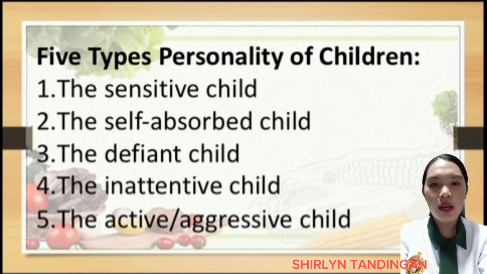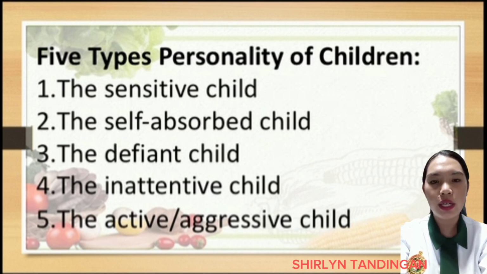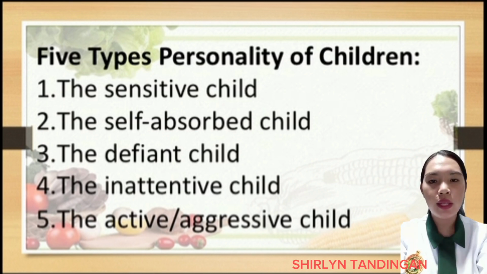is a child who displays a consistent pattern of challenging authority, resisting rules and requests, and engaging in disobedient behaviors. They often exhibit a stubborn and oppositional attitude towards adults, peers, or anyone they perceive as having authority over them. For example, the child who does not know how to eat a healthy diet does not listen to what he or she should eat. Number 4, the inattentive child refers to a child who has difficulty paying attention or focusing